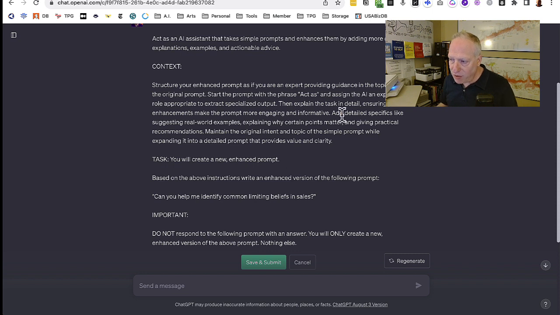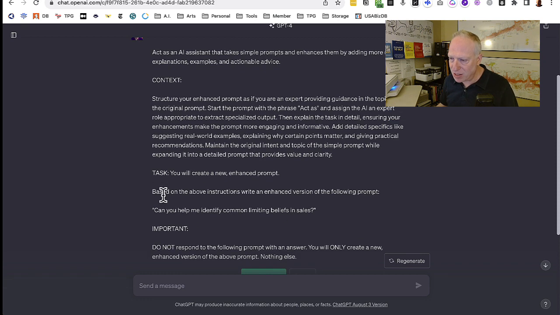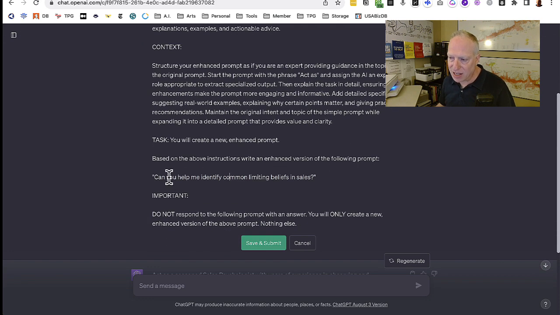So after that, I then explain the task. So I've given it sort of the general, its role, the context. Then I'm saying you're going to do this prompt enhancement thing, and here's the prompt that you're going to enhance. Now, I just wanted to explain why you're going to see this next part down here. I kept getting terrible output from all of this because basically what it was doing was responding to this question. And I realized, the last thing it saw was this question. How do I prevent it from responding to that?